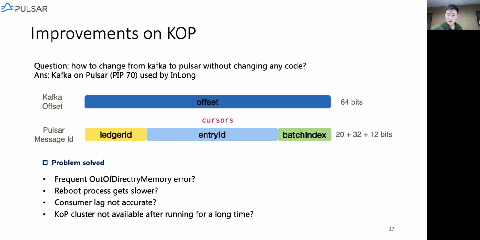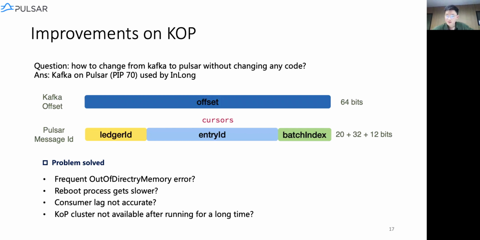Also, we are using the ledger ID, entry ID, and batch index, all of them, to represent the offset in Kafka. By doing this, the offset is not continuous anymore. Also, here we reduce the length of the ledger ID and entry ID to 20 bits and 32 bits. So when the ledger ID is larger than 20 bits, the whole KoP cluster won't be available again.